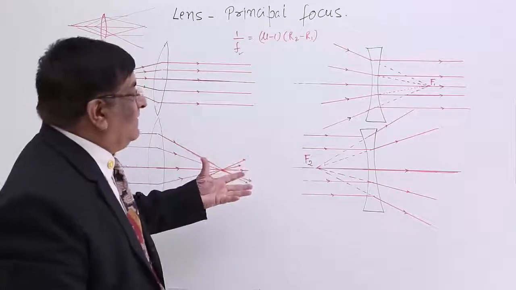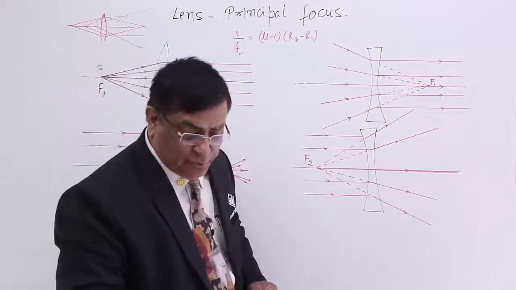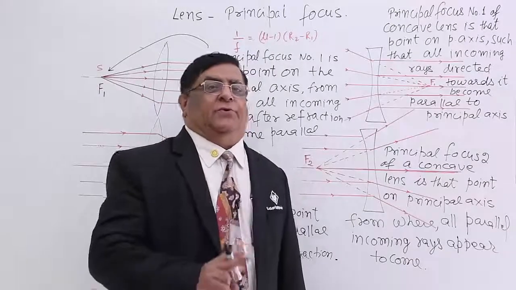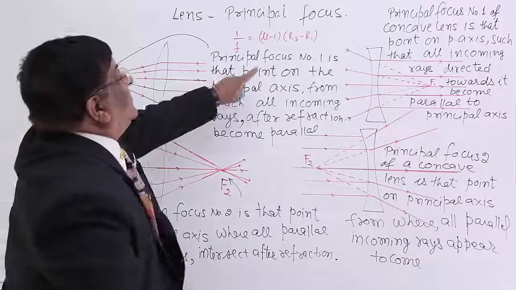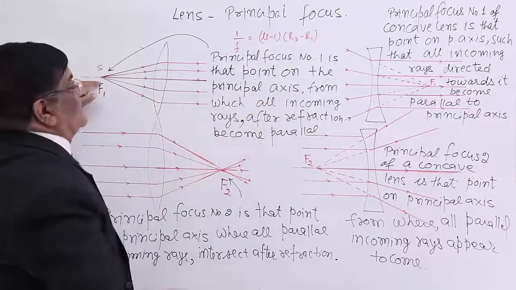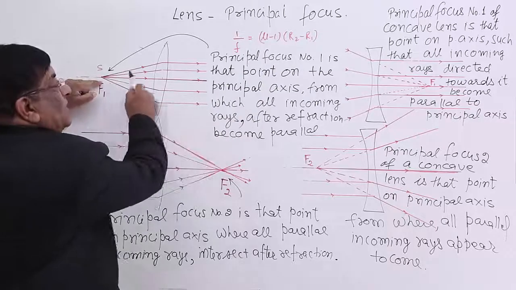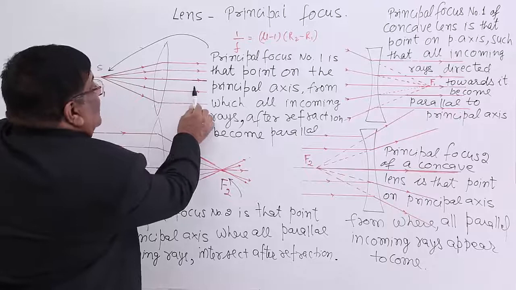So, see the diagram and we will try to write down the definitions of the two. I have written it for you, just match the two. Principal focus number 1 is that point on the principal axis from which all incoming rays, after refraction, become parallel.